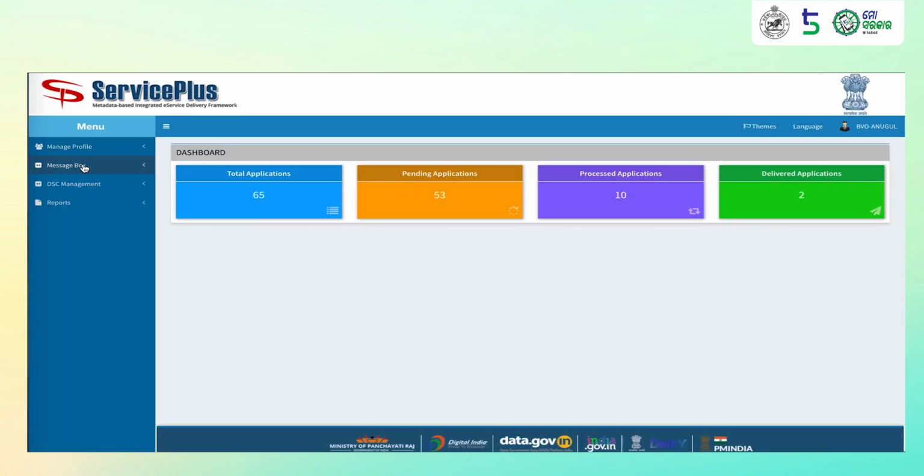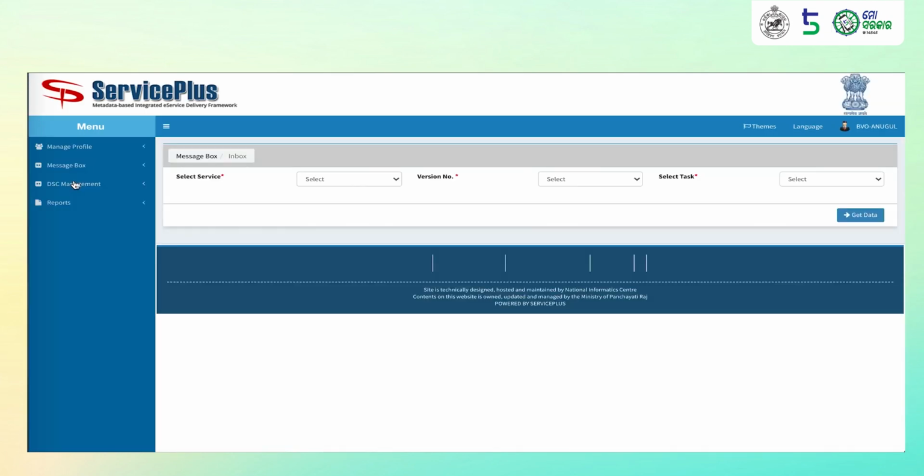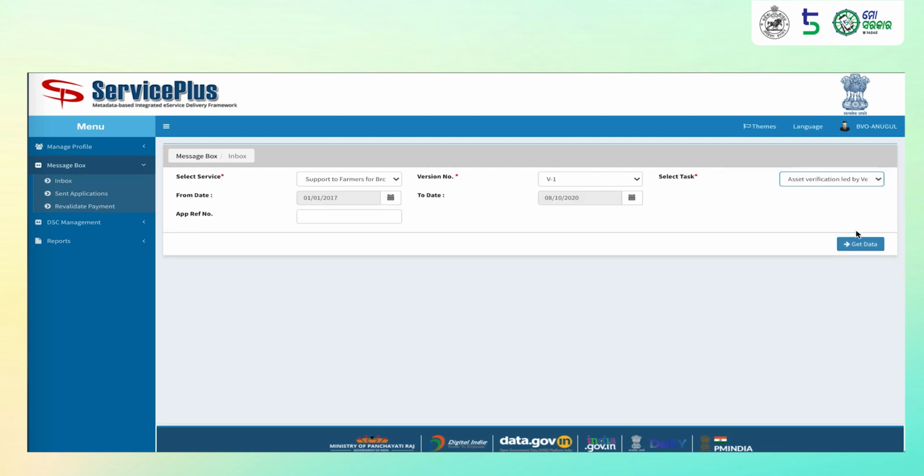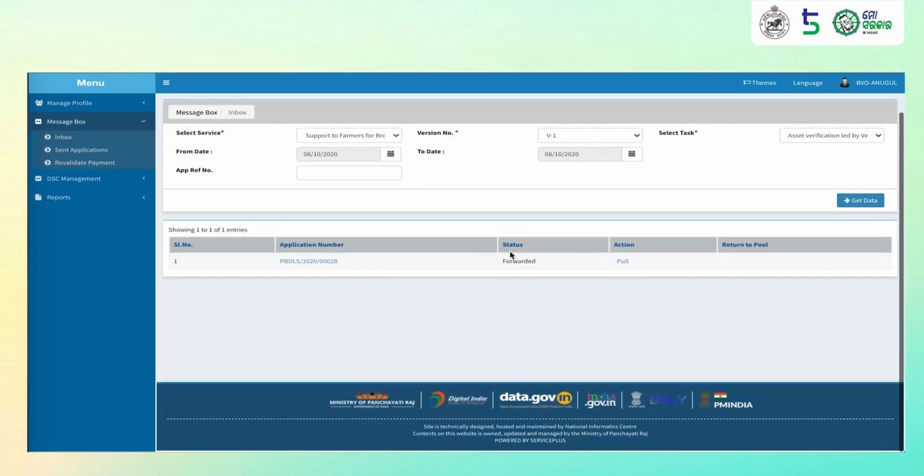He may visit the message box section, click on inbox, select the service, select the task name as asset verification led by veterinary officer phase 2, filter using the date filters. He may also use the application reference number and enter the same here to quickly filter the application.